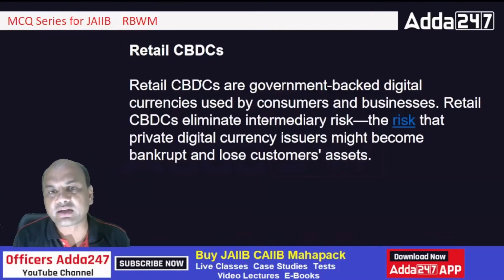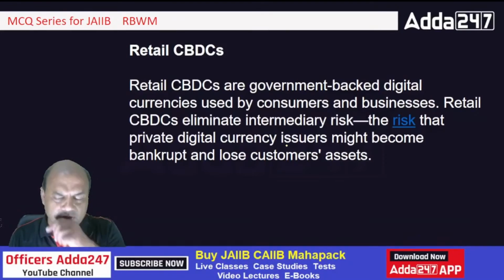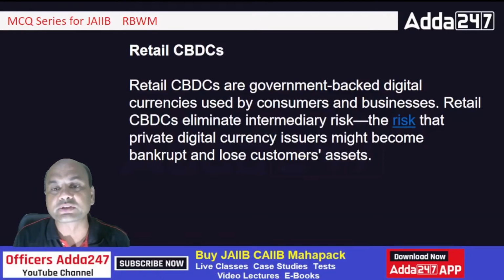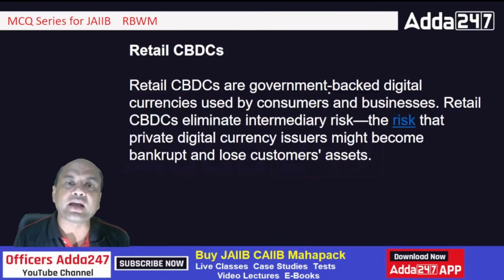Retail CBDC. Retail CBDCs are government-backed digital currencies used by consumers and businesses. Retail CBDCs eliminate intermediary risk, the risk that the private digital currency issuers might become bankrupt and lose customers' assets. What is the main problem with these cryptocurrencies? As I told you, the issuer. What happens? We buy those tokens, we buy those cryptocurrencies, and after 6 months we come to know that the owner is gone.